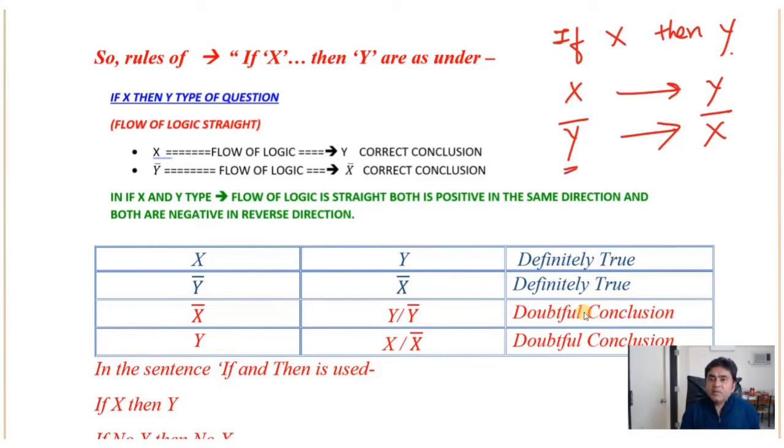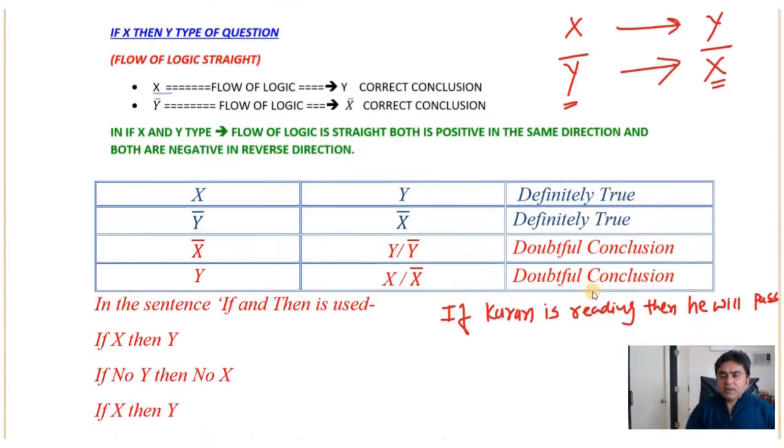For example, if Karan is reading, then he will pass. So what is the correct conclusion? The first conclusion is Karan is reading and then he will pass.